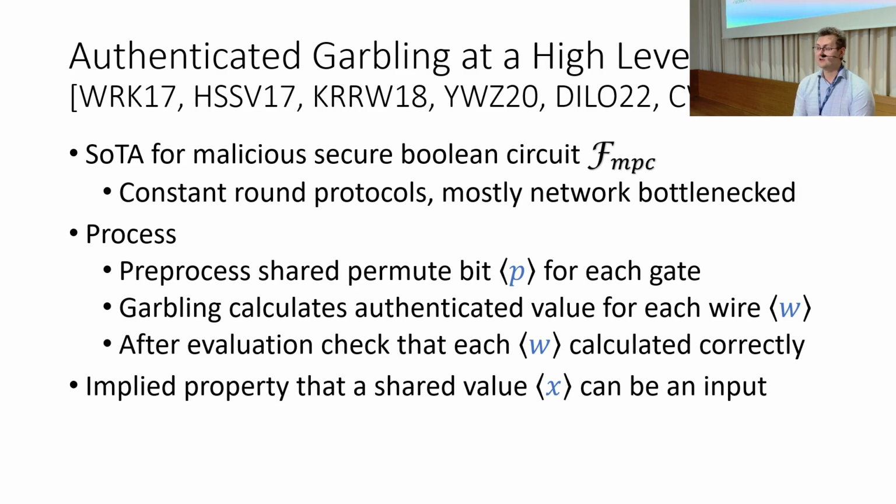At a very high level, authenticated garbling works in the following way. All parties are going to be jointly computing the garbled circuit because we cannot rely on any one party to be honest. This is first done by sampling authenticated permute bits for each gate and input wire in the circuit. When garbling, we're going to be defining an authenticated bit for each wire in the circuit and generate labels such that the evaluator can calculate either a share of 0 or an authenticated share of 1.